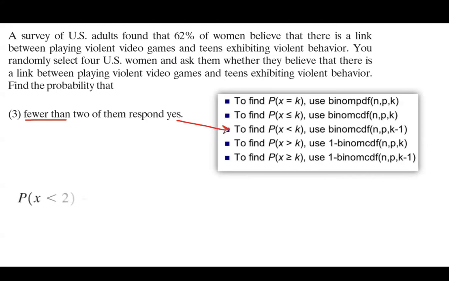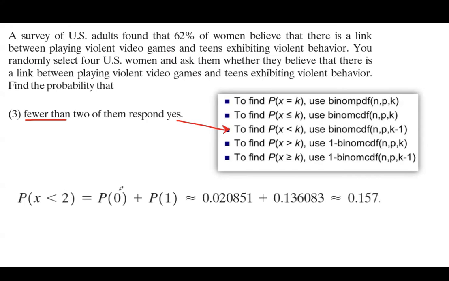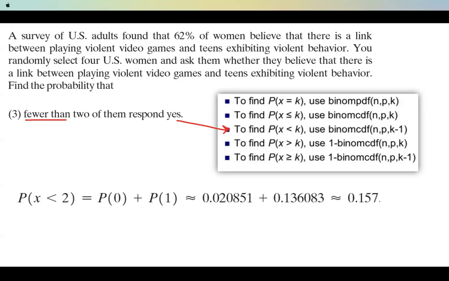You can use the basic calculation. The probability that x is less than 2 is the probability that x is equal to 0. It means that none of them said yes, plus the probability that just one of them say yes. If you add these two probabilities together, you should be getting 15.7%. Let us take a look at our calculator. And again, please note that we are following this instruction, the binomial CDF of n, p, and k minus 1. Okay, let's take a look at our calculator here.